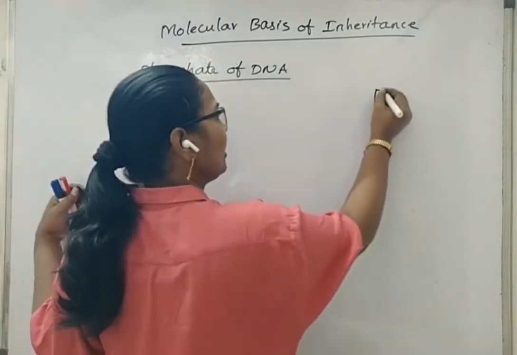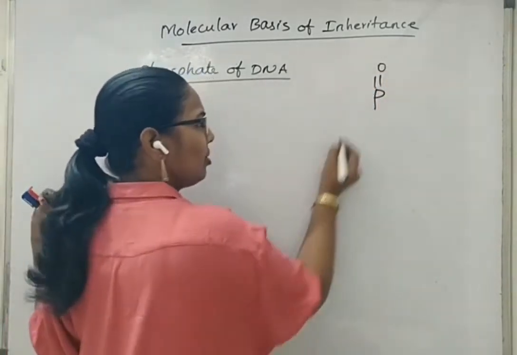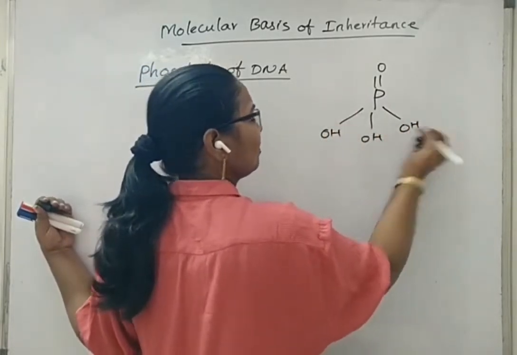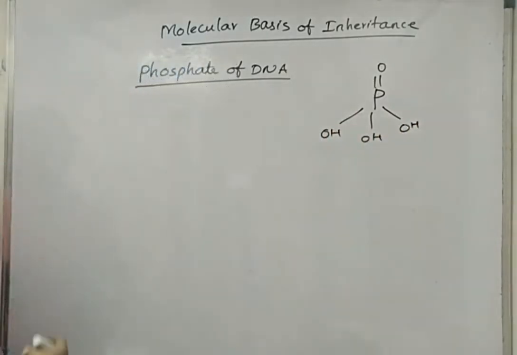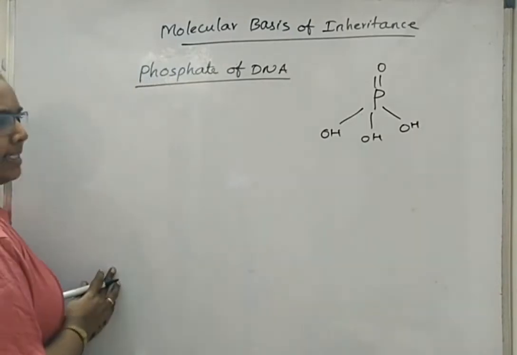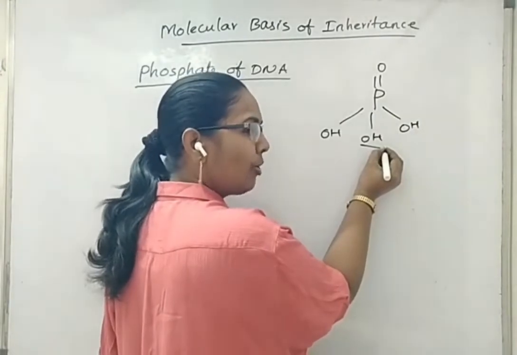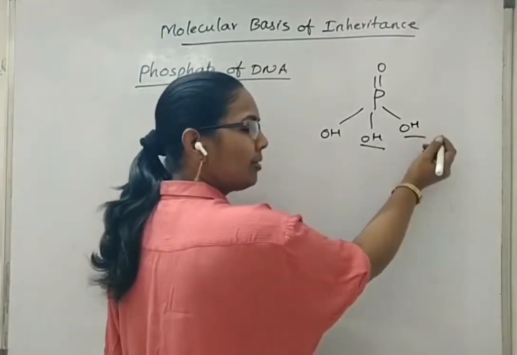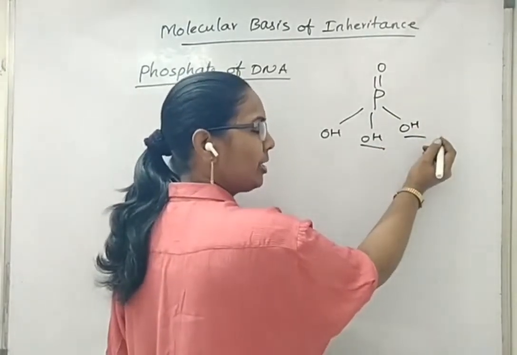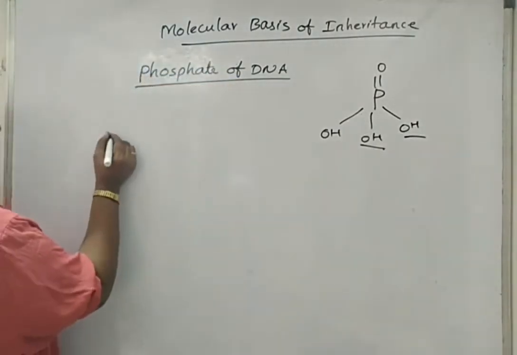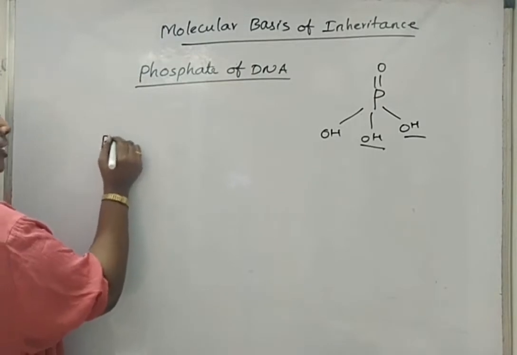Phosphate molecule exists with one double bond oxygen and three hydroxyl groups. And the phosphate molecule binds one of its hydroxyl groups to the third carbon position of the pentose sugar and another hydroxyl group to the fifth carbon position of the pentose sugar with the help of ester bonds. So we will see the biochemical structure of a nucleotide.